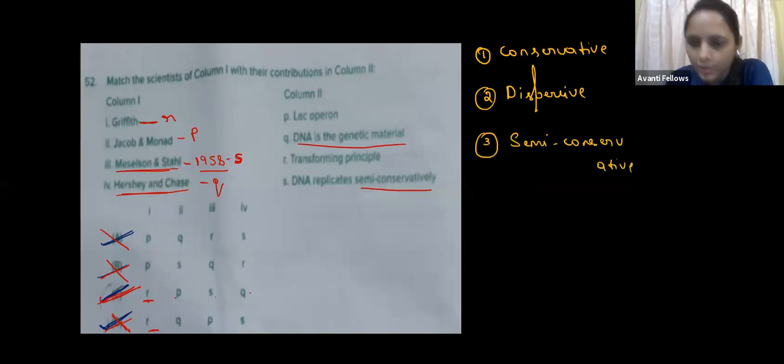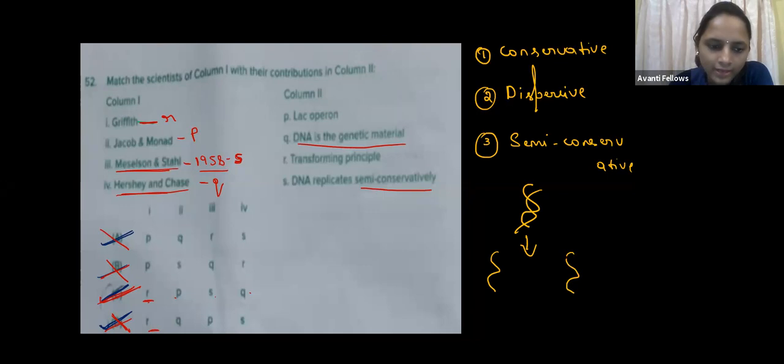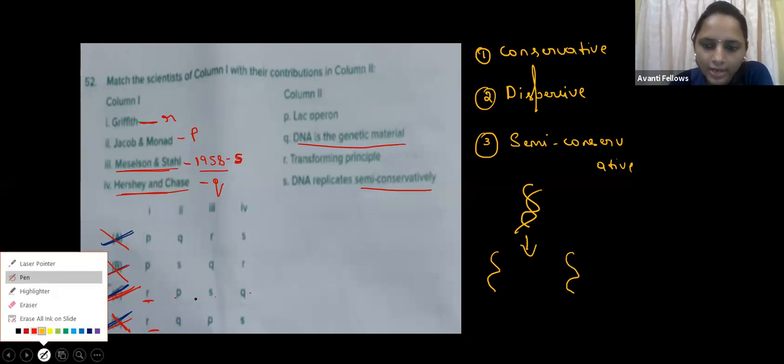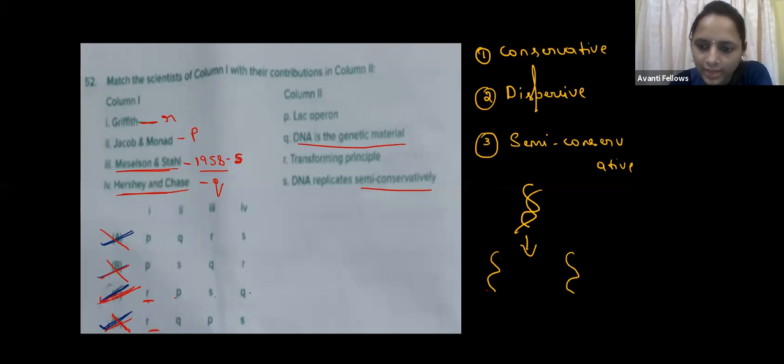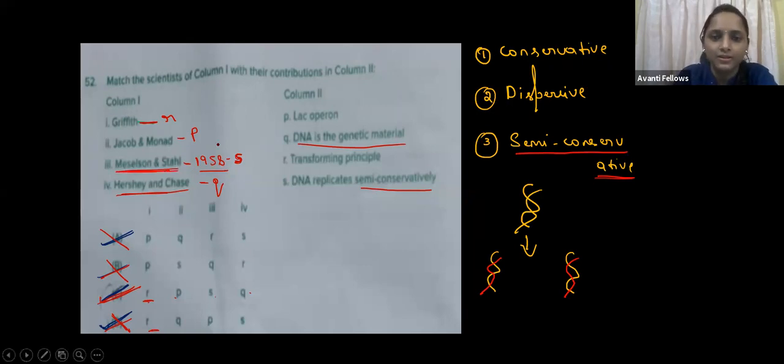Semi-conservative, right? During the replication, what happened? This is the parental DNA. When it was replicating, it unwound. Then the new strand is synthesized through this, so now it consists of the parental DNA and the new strand DNA. That's why it goes through semi-conservative replication. It was proved by Meselson and Stahl in 1958.